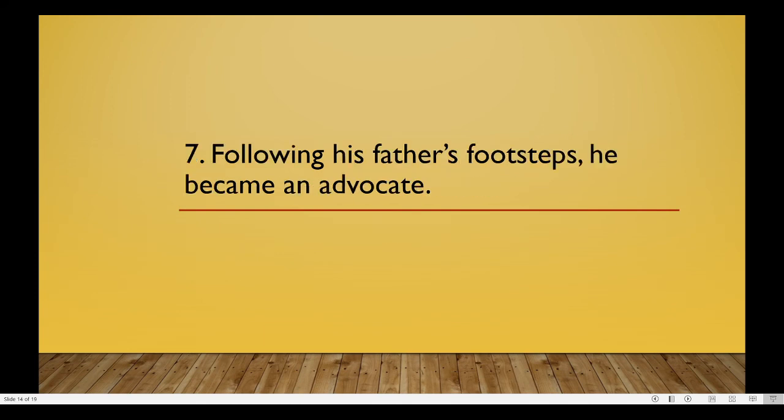Following his father's footsteps, he became an advocate. What are the verbs in this sentence? There are two verbs. There is an ing form following and there is a verb became. Here became is the past tense of become. Hence it is the finite verb. Following is an ing form. We have already learned that ing forms are non-finites.